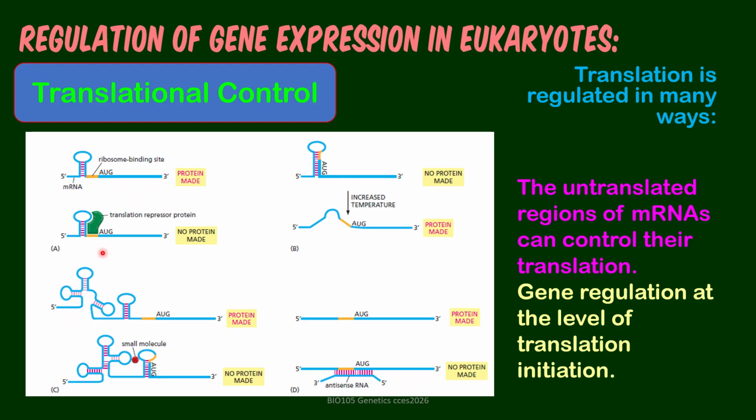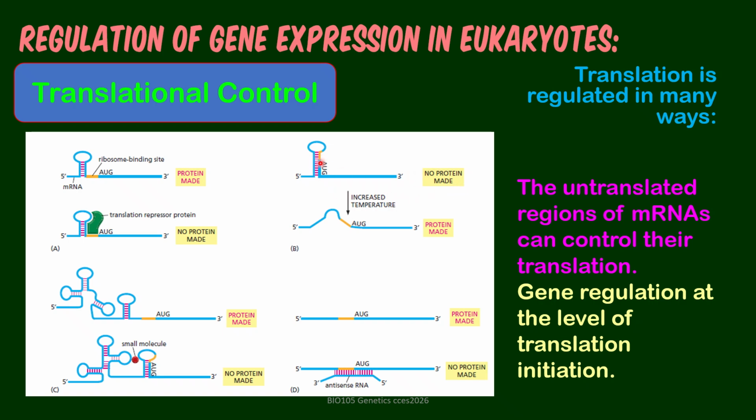But if the ribosome binding site of the mRNA is blocked by a repressor protein, no protein is made. Then panel B, AUG as well as the ribosome binding site perform base pairing with upstream sequences of the same mRNA. Of course, no protein is made.